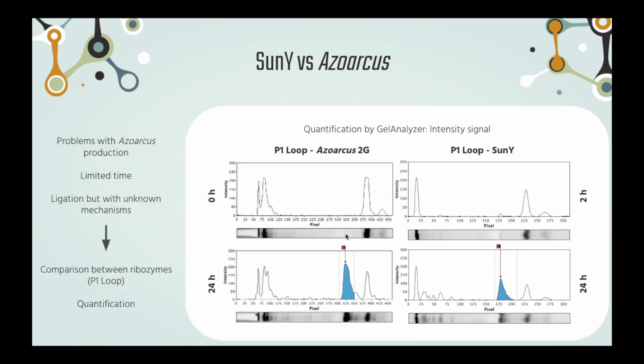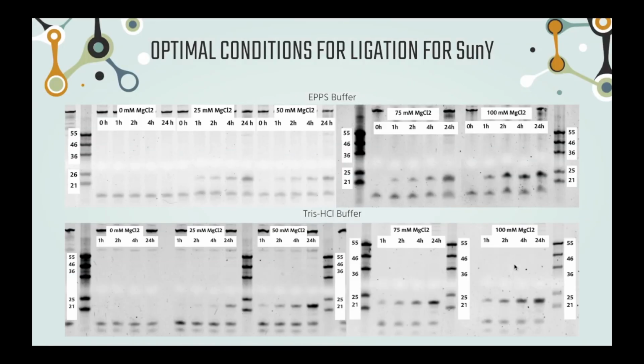But in the beginning it was promising, so I decided to optimize the experimental conditions of SunY to compete with Azoarcus. This optimization is important because the more product you have, the study of ligation mechanisms becomes easier, and therefore the finding of a ribozyme that is self-replicating and able to evolve. So I used 3 media, water and 2 traditional biochemistry buffers, with magnesium concentration between 0 and 100 millimolar. We see there is no reaction without the metal, and also the differences between bands are subtle, so we quantify again. We look at the results and see 2 important things.